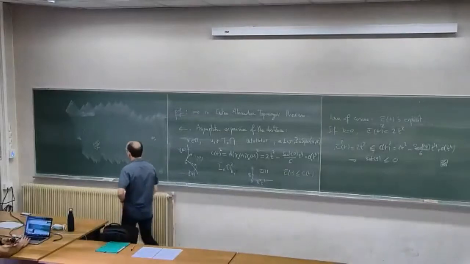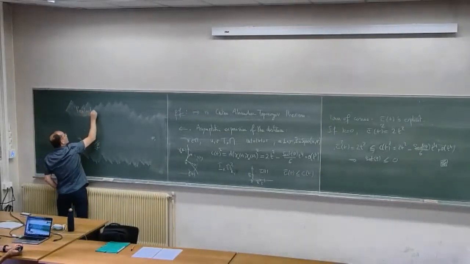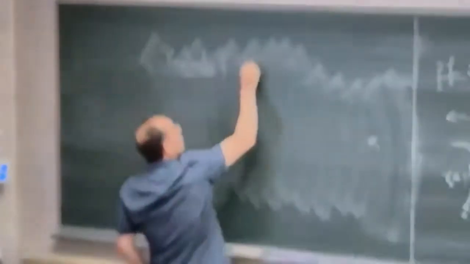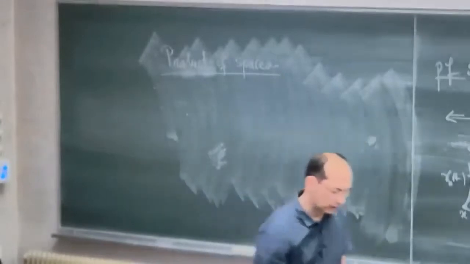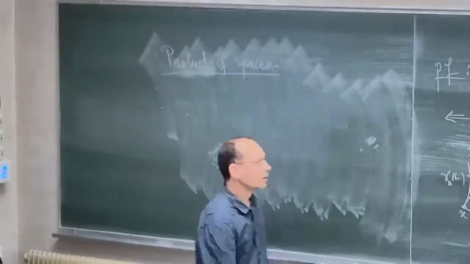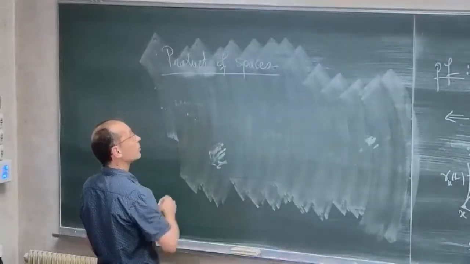So first I will look at what happens when we consider the product of two spaces. So how the property of having curvature less than K behaves when I'm taking product spaces.